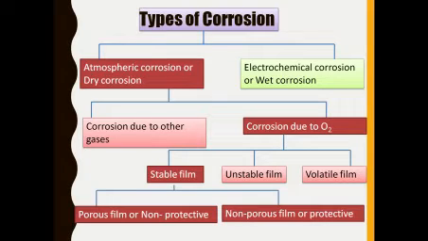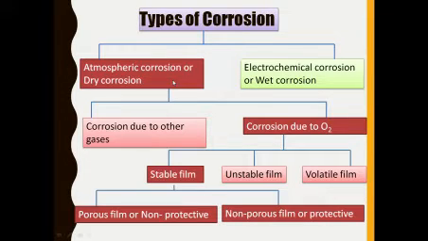Types of corrosion. There are two types of corrosion. One is atmospheric corrosion or direct corrosion. Second is electrochemical corrosion or wet corrosion, also called immersed corrosion. Atmospheric corrosion means the corrosion takes place on the basis of atmospheric gases. That type of corrosion of metal is called atmospheric corrosion. And electrochemical corrosion means the corrosion takes place in the presence of a liquid medium. Hence, it is called electrochemical corrosion or wet corrosion.